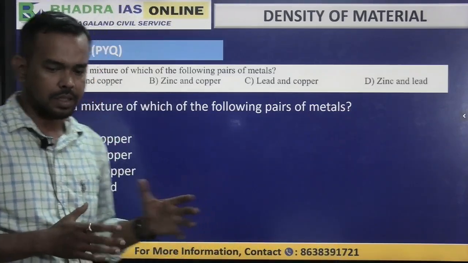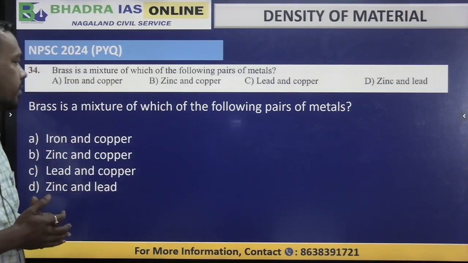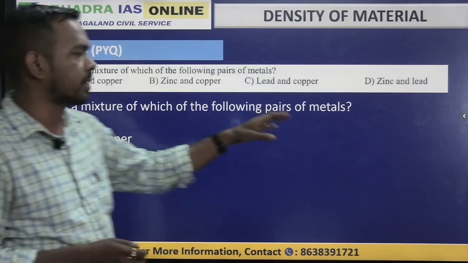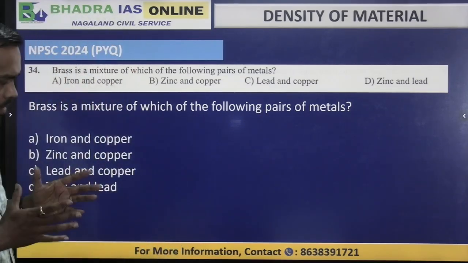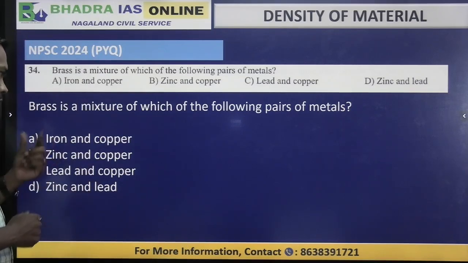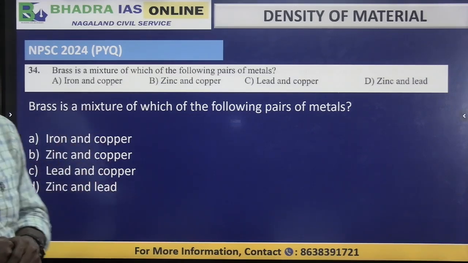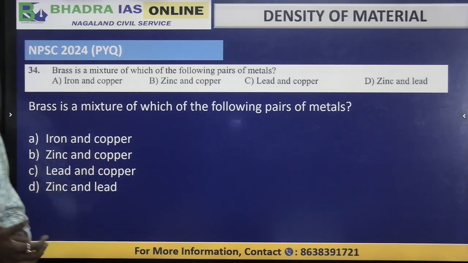We can see here a 2024 NPSC previous year question: brass is a mixture of which of the following pair of metals, right? A very simple question was asked. The options are iron and copper, zinc and copper, lead and copper, zinc and lead. Just now we have seen the examples, you must know it, and the right answer is zinc and copper. We can see that B is the right answer.